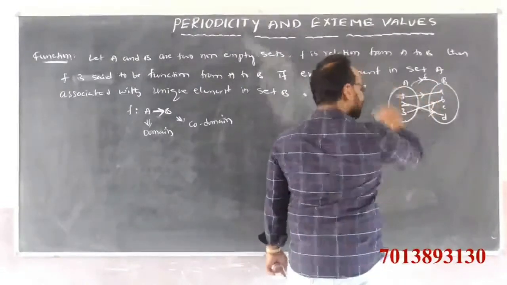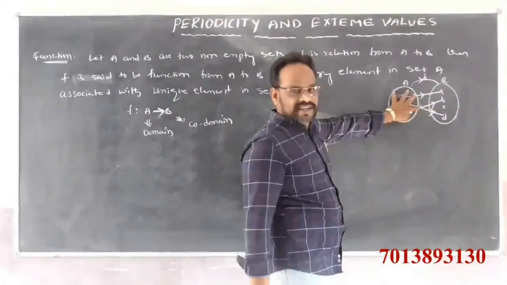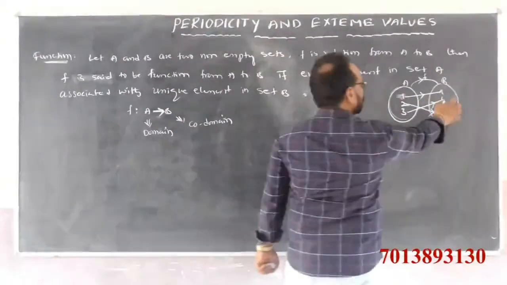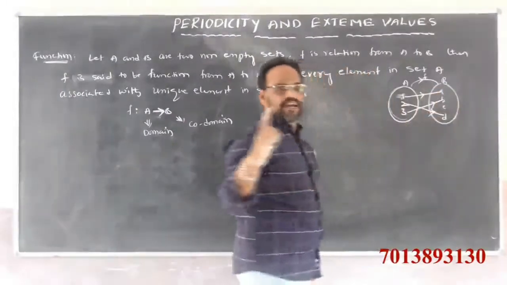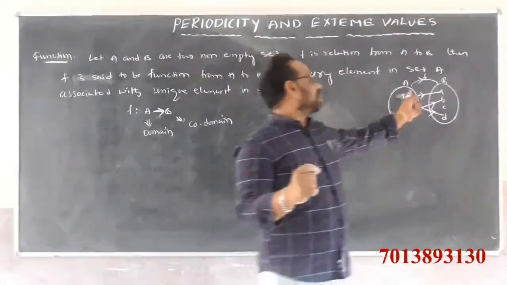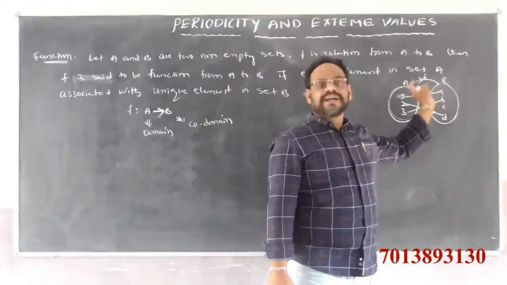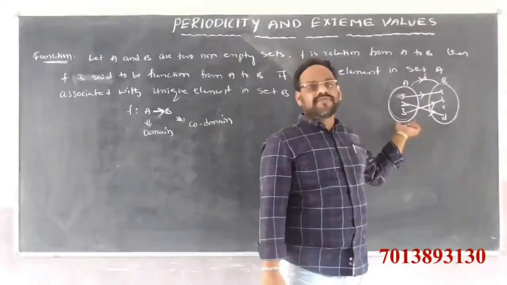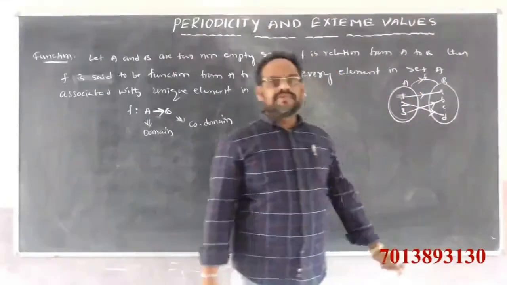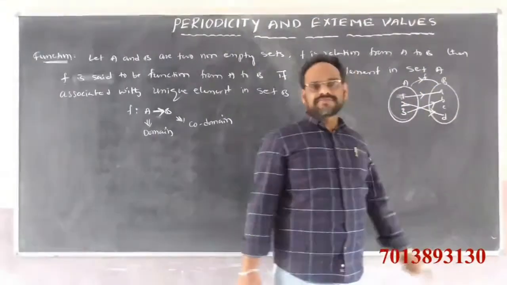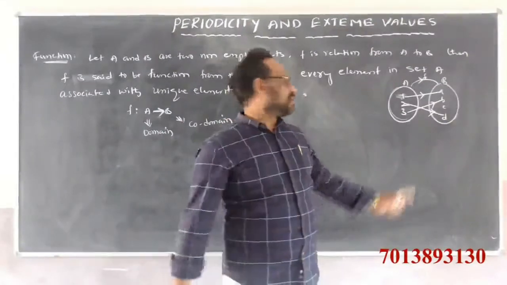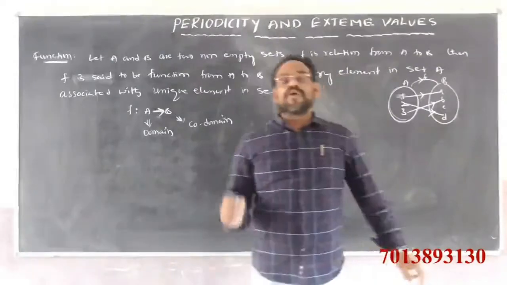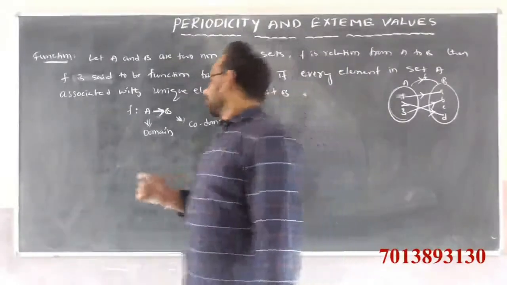Every element in set A is associated with a unique element, that is a single element in set B. Then F is called a function from A to B. Here A is called the domain of the function, and B is called the codomain of the function.